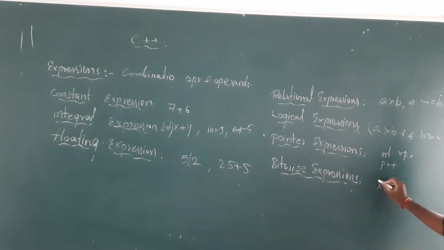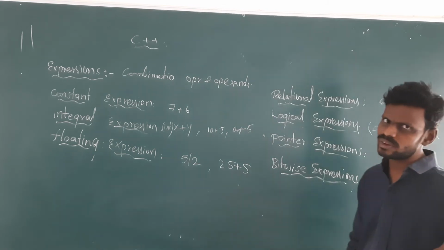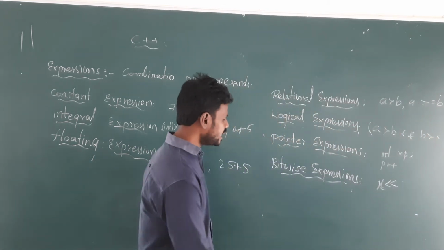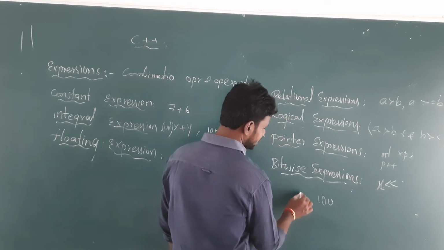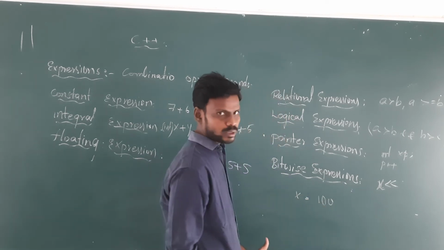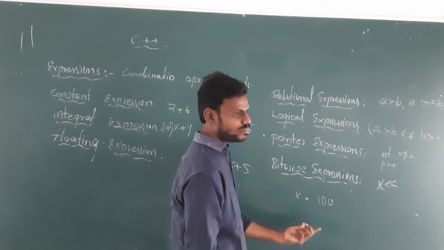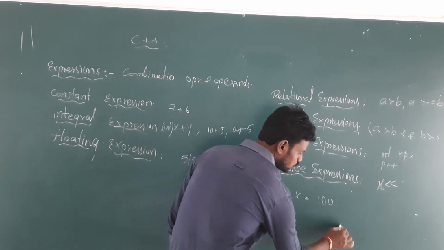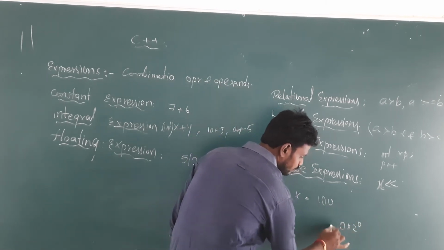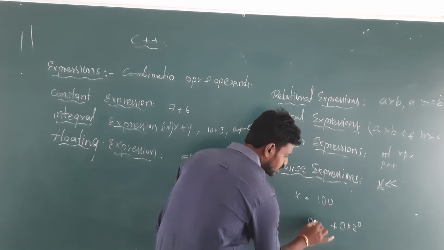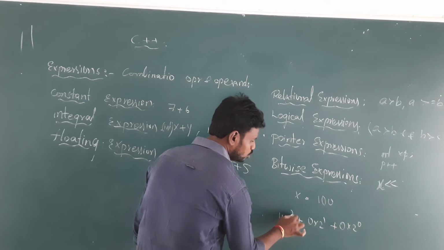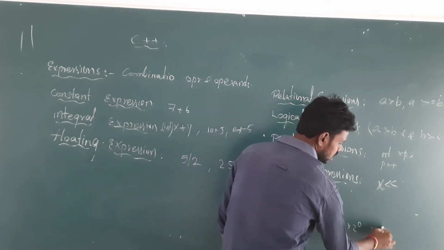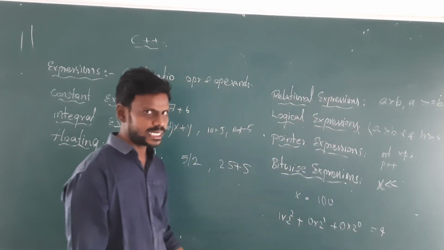This x value will be left shifted once. It means that when you want to perform the operation at the bit level, suppose x is 1 0 0, which means 4. How does it become 4? This is 0 to the power of 0 plus 0 to the power of 1 plus 1 to the power of 2, which gives us what? 4.